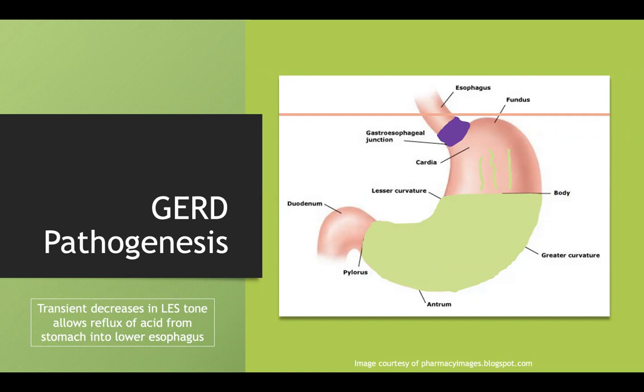The problem is when a hiatal hernia happens, a portion of your stomach gets pushed above the diaphragm. So this portion here kind of goes above the diaphragm. And if your lower esophageal sphincter is already above the diaphragm, it's a lot less stable. It's a lot less strong. It doesn't have the support of the diaphragm anymore to keep it closed either. And so that can already cause decreased LES tone and more GERD symptoms.